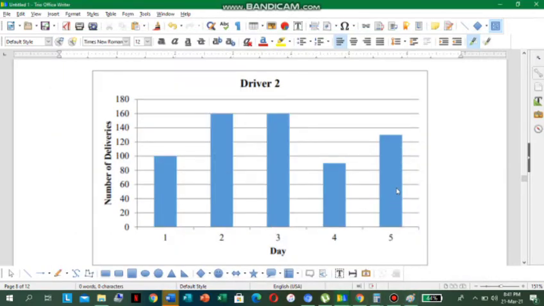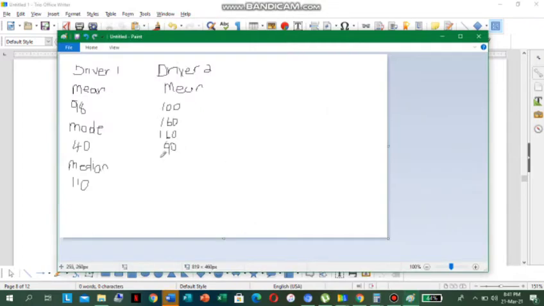And he also made 130 deliveries on day five, because this bar passed the 120 line. So the next number in line is 130, then 140. So he made 130 deliveries on day five. So let us add up all of them, because that's what the mean tells us to do.